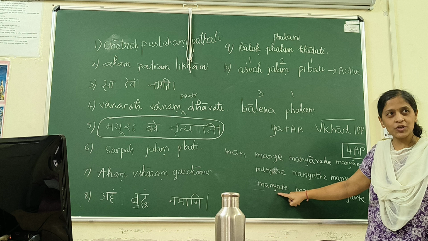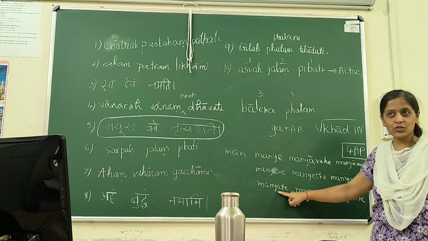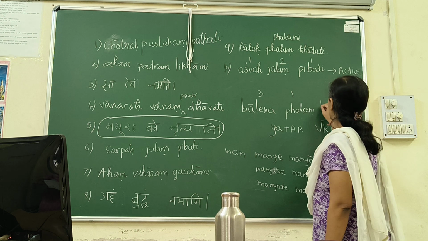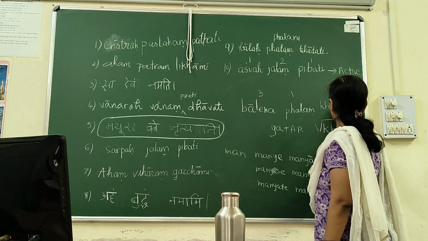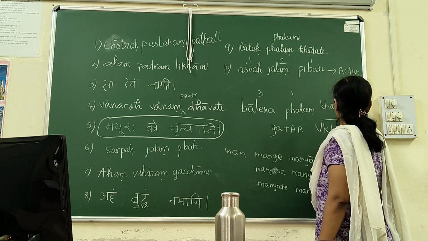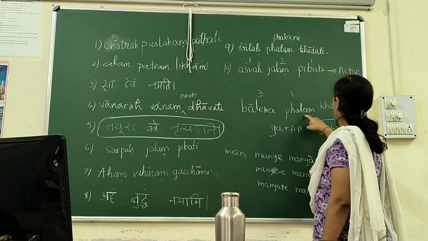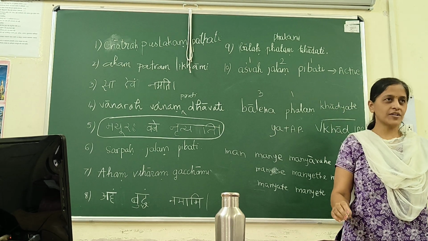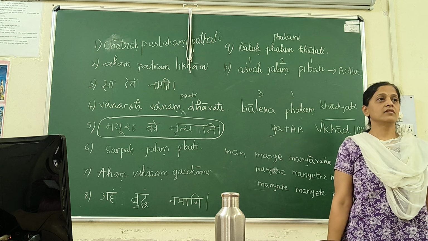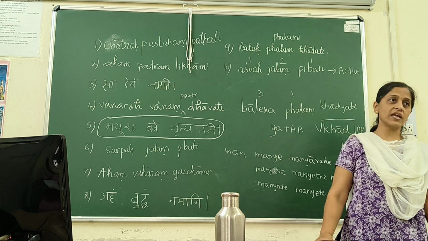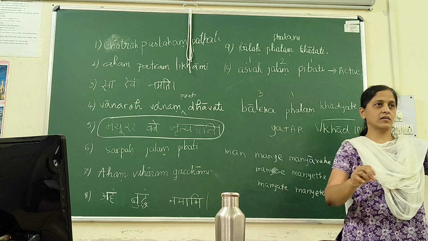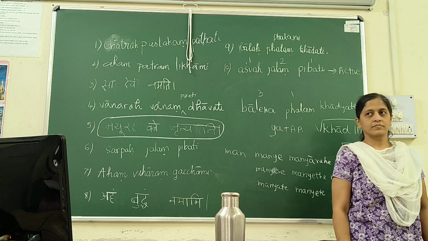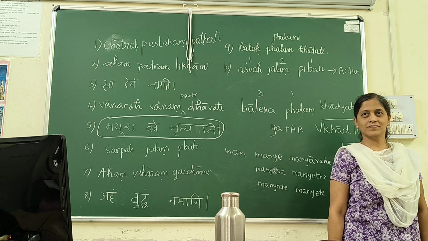So what is third person singular? Manyate. So what will be khada third person singular? Khadyate. So my verb will be balena phalam khadyate. And if we translate it in English, the fruit is being eaten by a boy, by a child. Got it?